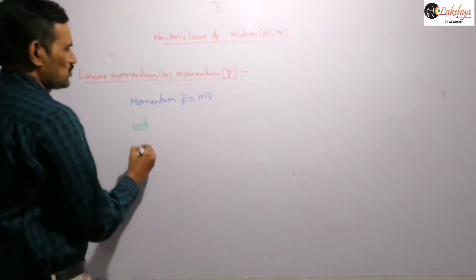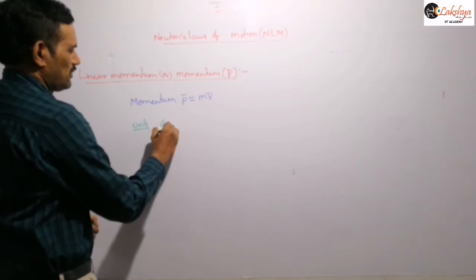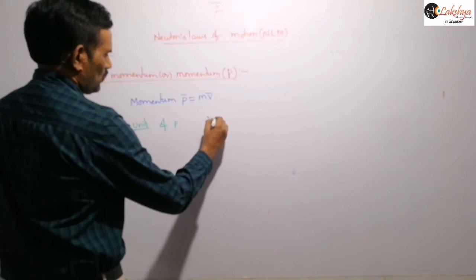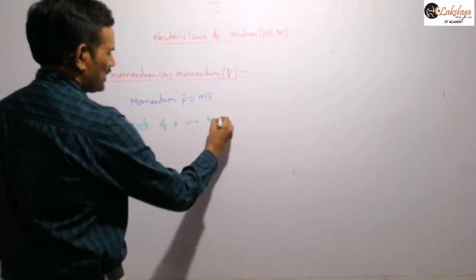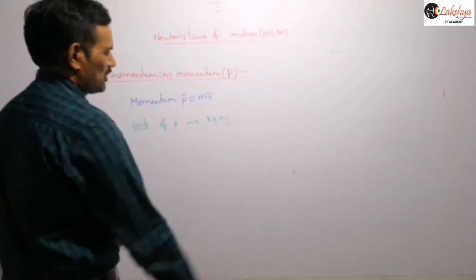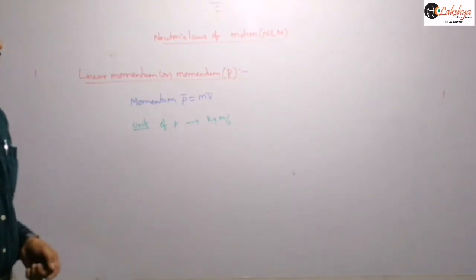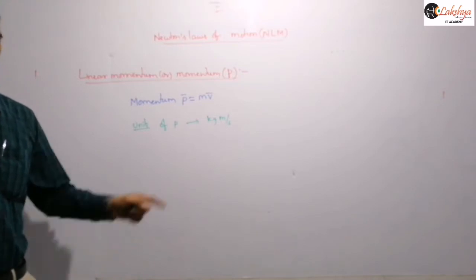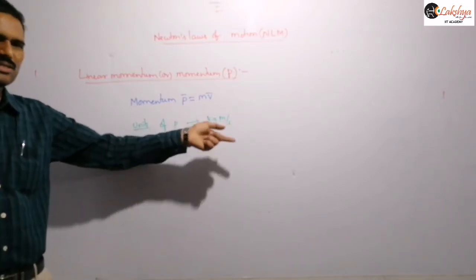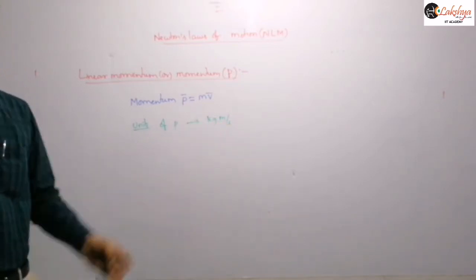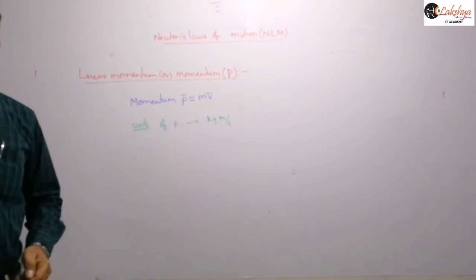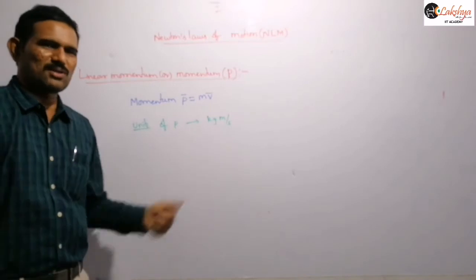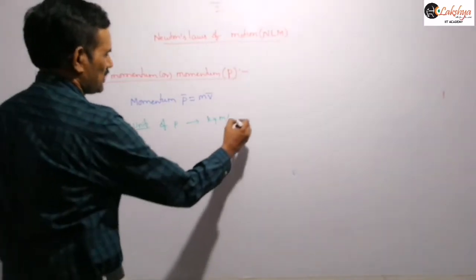Next, if I write the units of momentum, we can write kg meter per second. You can also express this as Newton into second, because kg meter per second square is nothing but our Newton, which we will define later. Generally we write kg meter per second in SI,